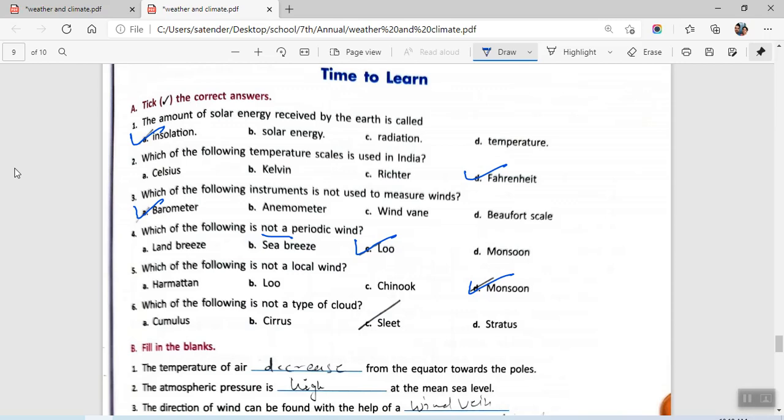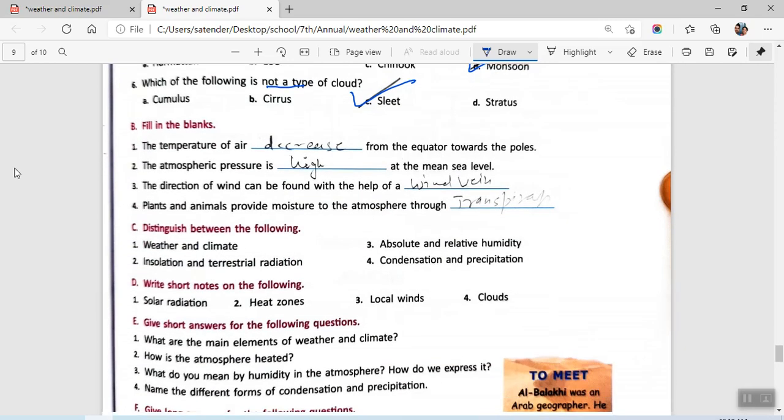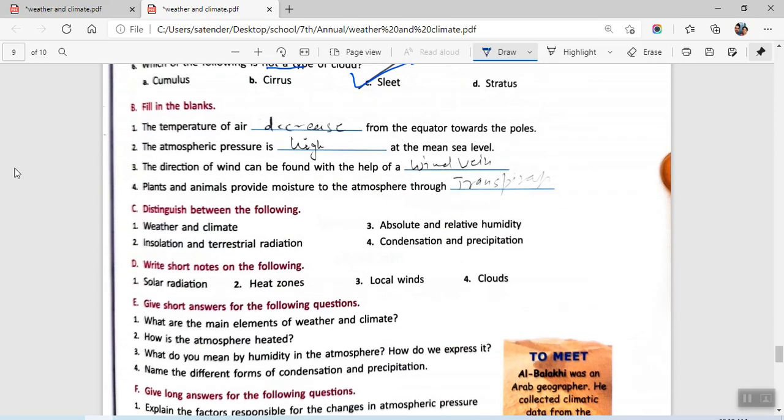Then question number 6 says, which of the following is not a type of cloud? We just discussed the cumulus, cirrus, and stratus. They are types of clouds. So the answer is sleet. Sleet is a different form of phenomenon. It is not a type of cloud. The rest three are types of clouds, but this is not. Then we have fill in the blanks.